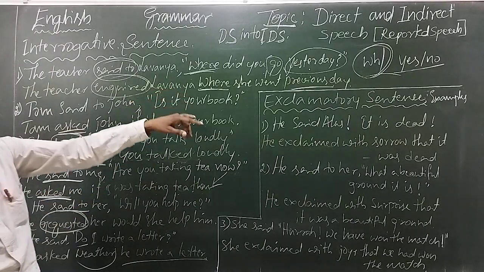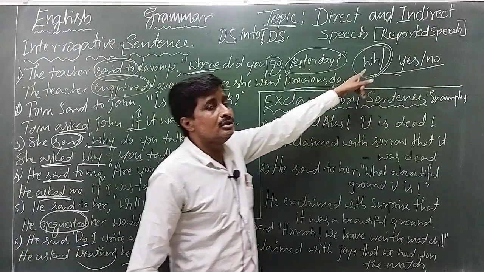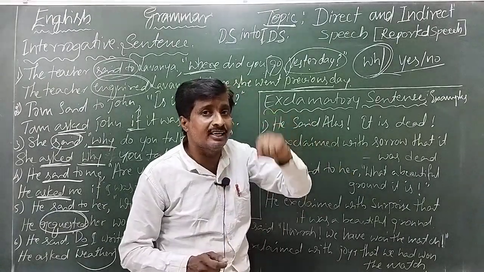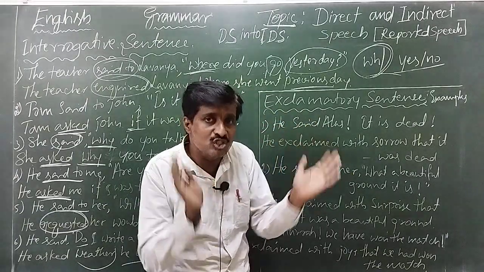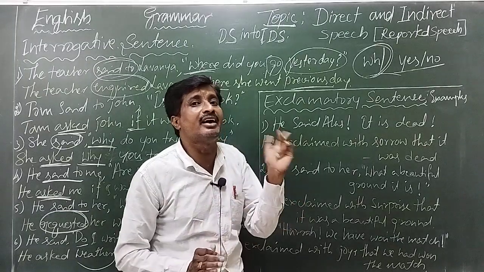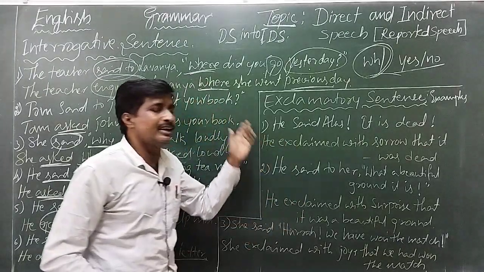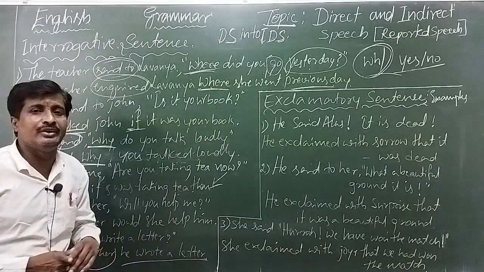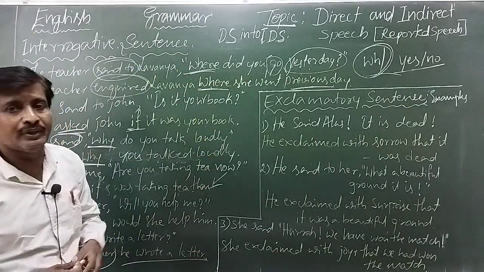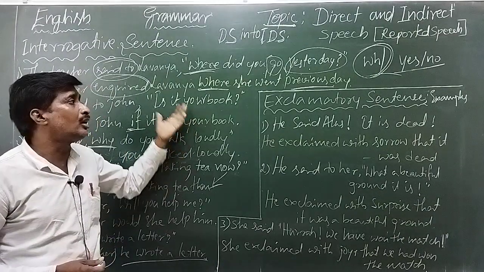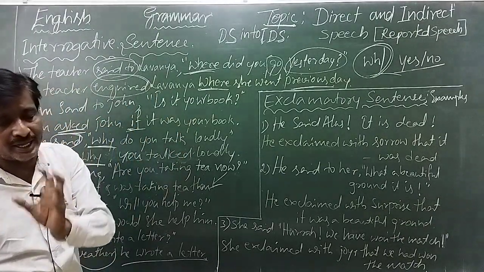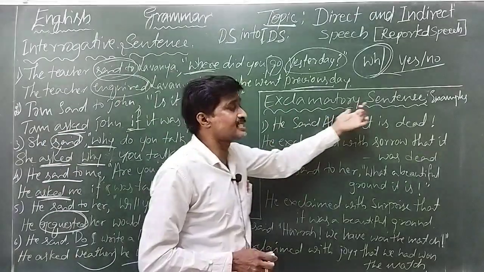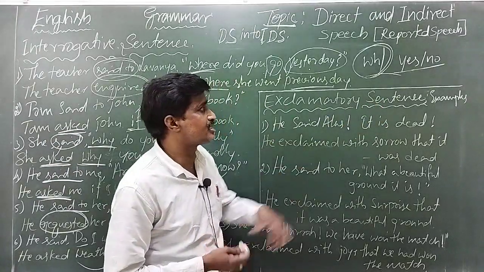But in WH questions, you have to use the same question word as a linker. At that time, it works as a joining word, a conjunction, but not an interrogative word. From all these examples, we understand how we can change direct speech into indirect. Okay, let us know exclamatory sentences.